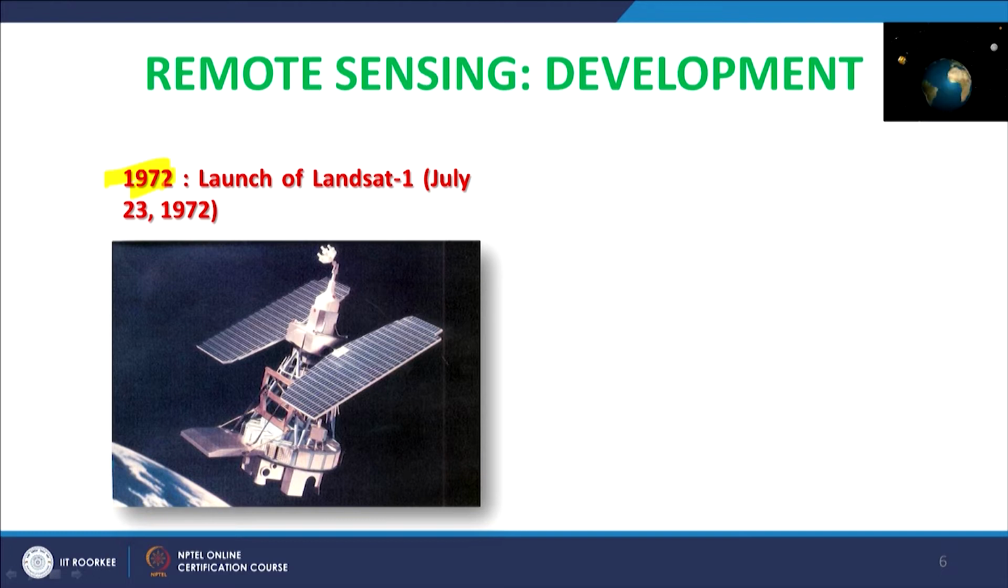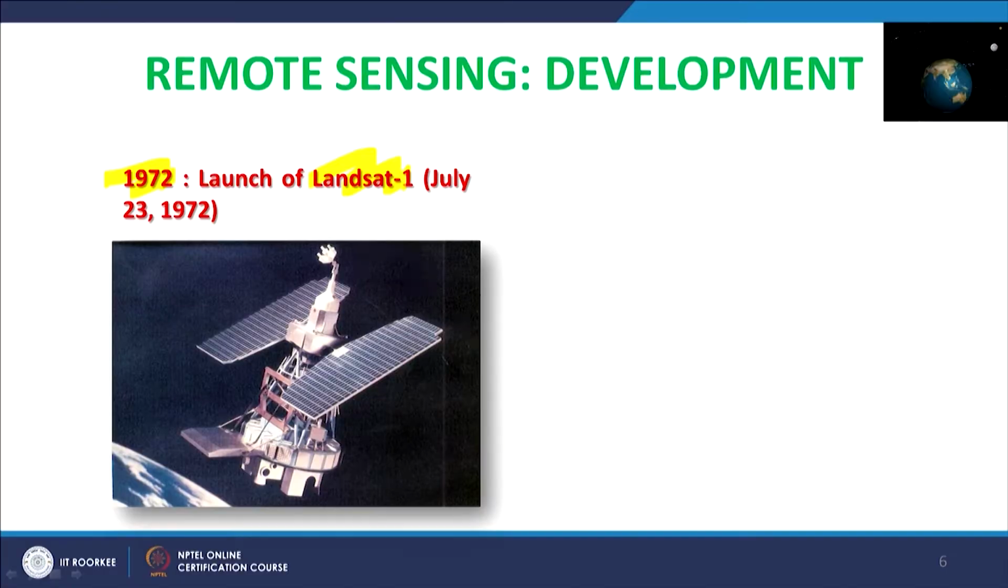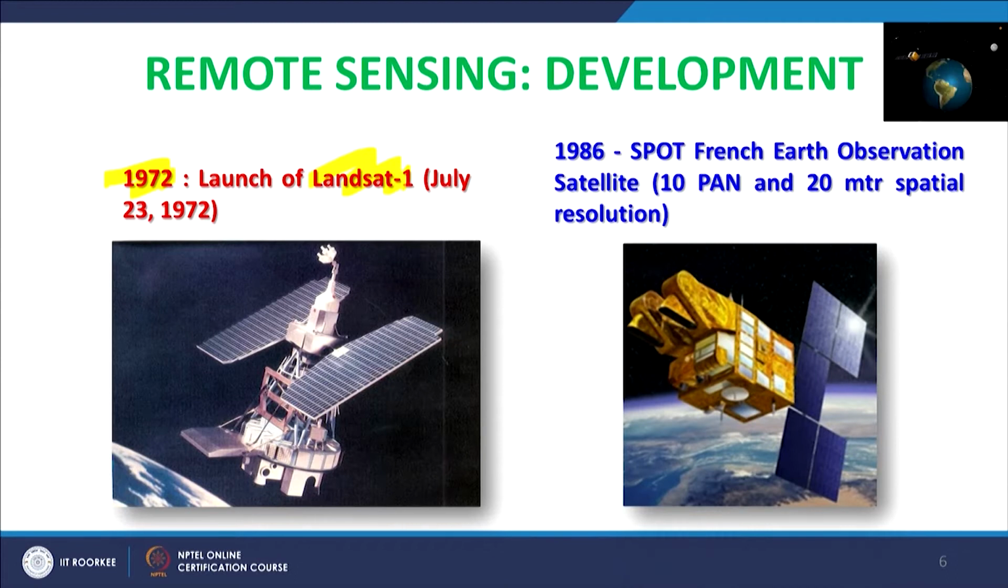If you see the literature or some websites, you may find a different name for this satellite instead of Landsat 1: ERTS, Earth Resources Technology Satellite, was also mentioned in the literature, but later it was renamed. This satellite was launched on 23rd of July 1972. Since then there have been a lot of satellites by various countries. Of course Landsat 1 was launched by the US, and USGS later took over from NASA.